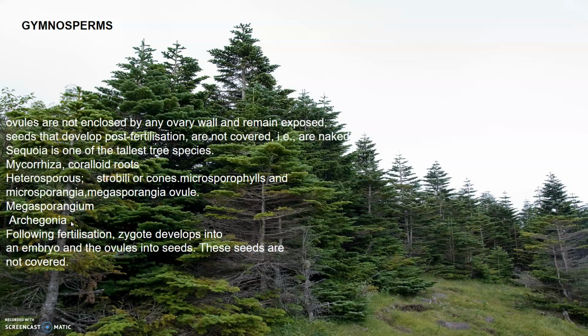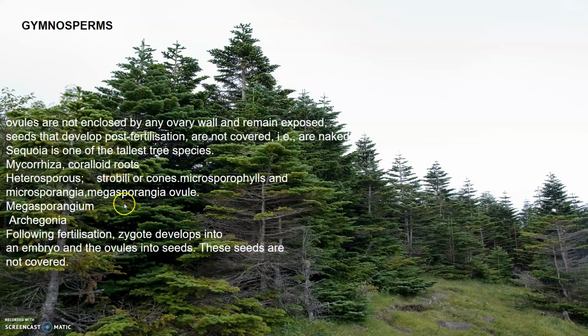Unlike bryophytes and pteridophytes, in gymnosperms the male and female gametophytes do not have any independent free-living existence. They remain within the sporangia. The pollen grains are released from the microsporangium and carried by air currents.